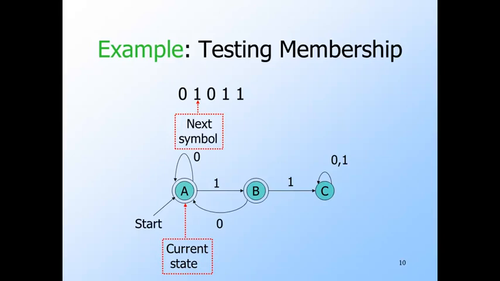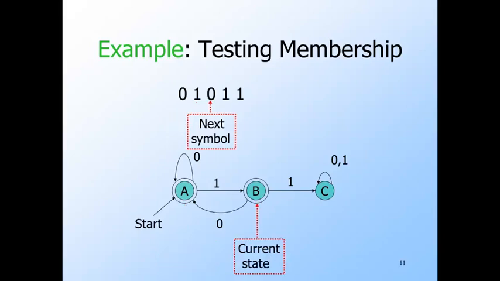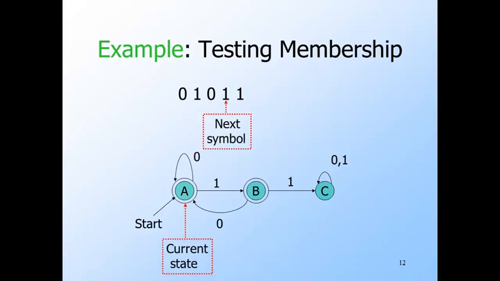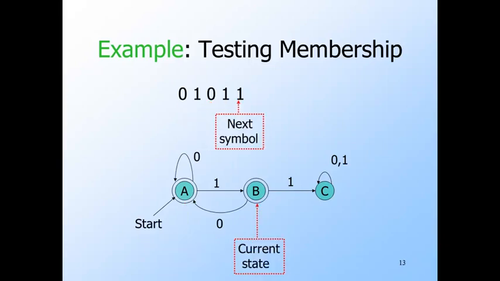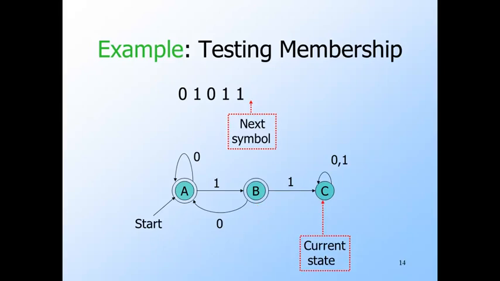We read a 0, we stay in A. When we read a 1, we go to B. Read a 0, we go back to A. Read a 1, we go to B. Read another 1, we go to C. When we simulate this DFA on the input, we see that indeed the string gets the automaton to state C, and it is not accepted.